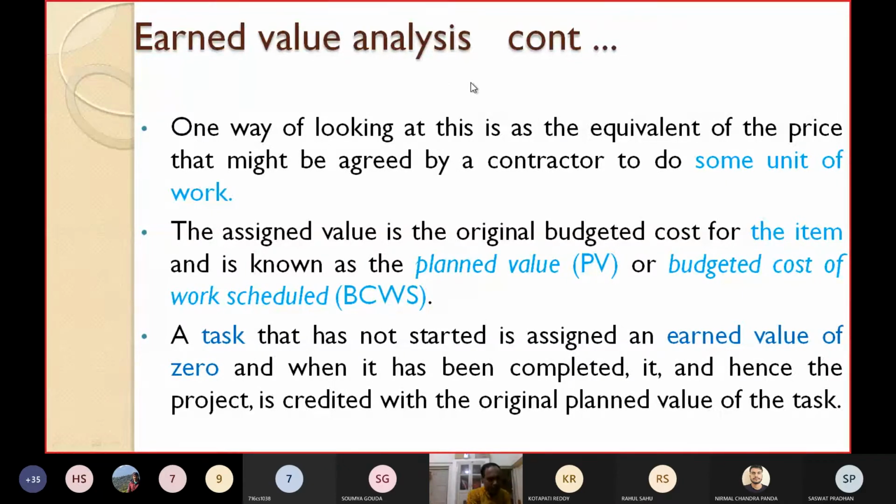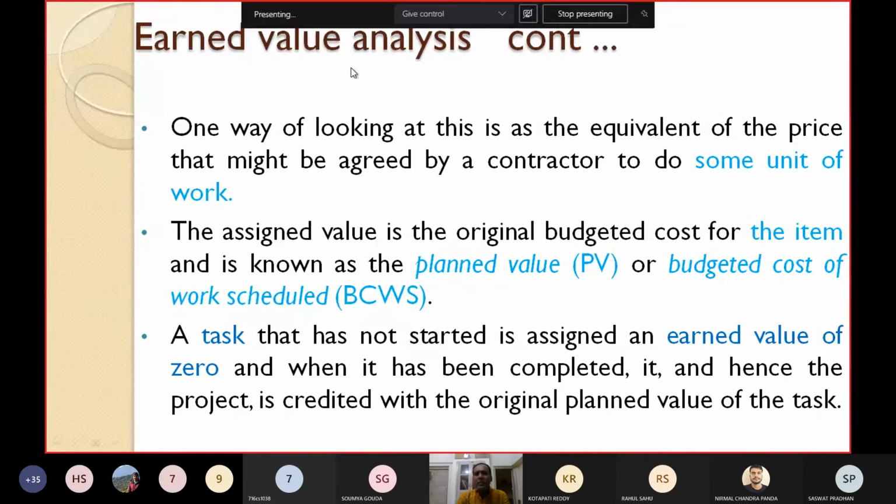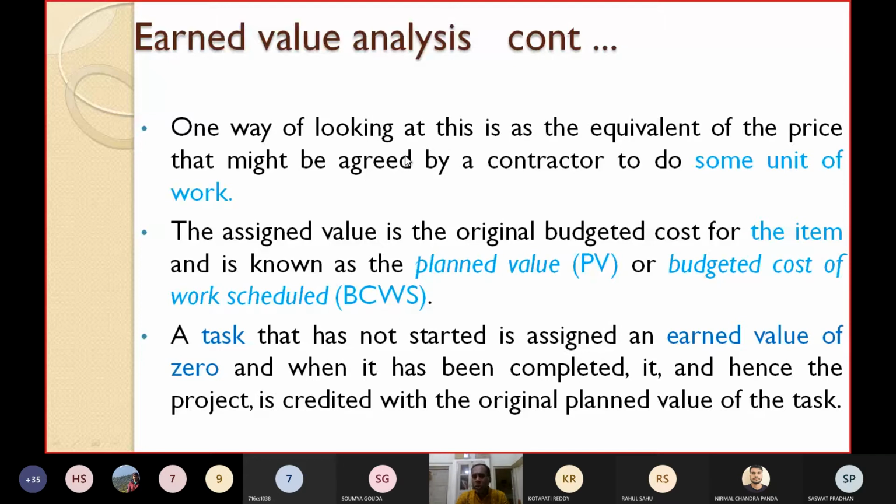Thank you. So now I am again repeating that earned value is the equivalent of the price that might be agreed by a contractor to do some unit of work, some unit of task. Now let's see what value has to be assigned.